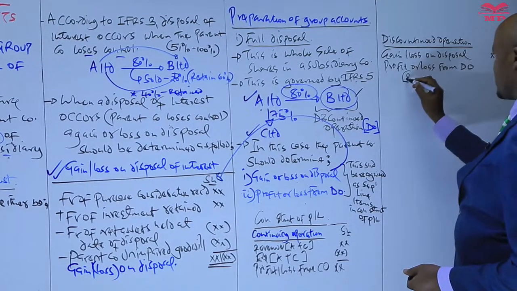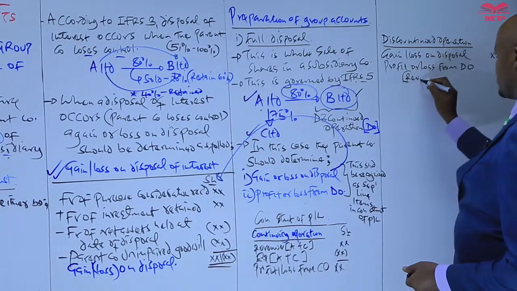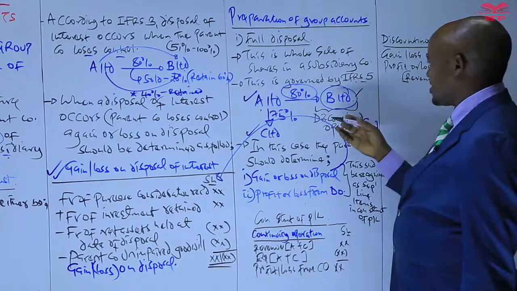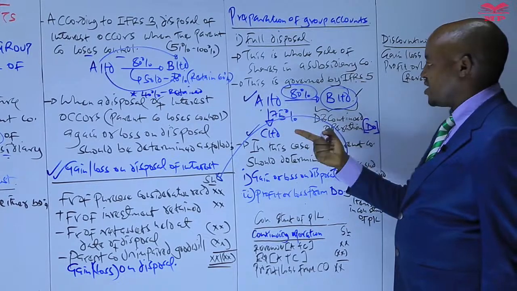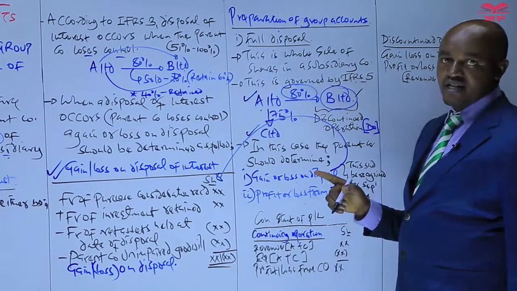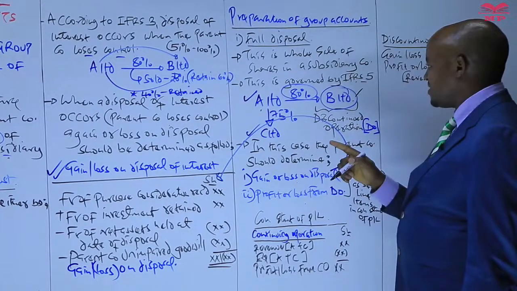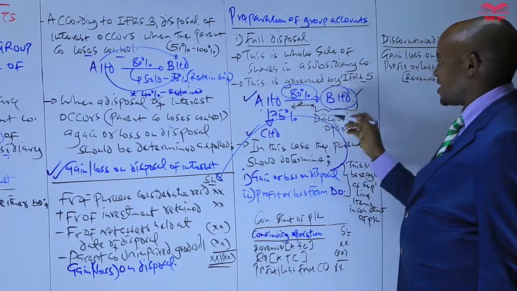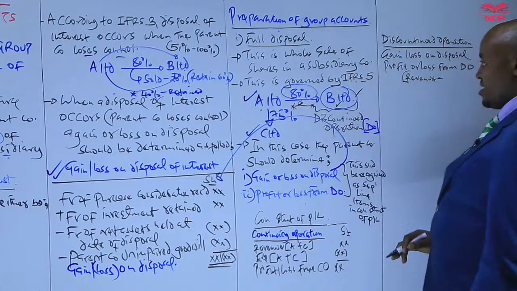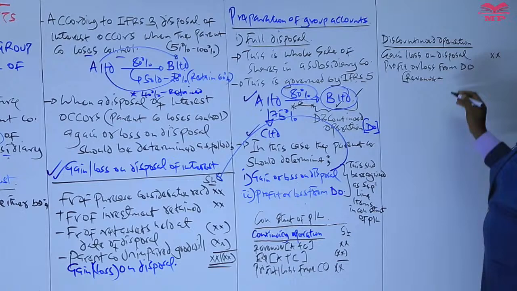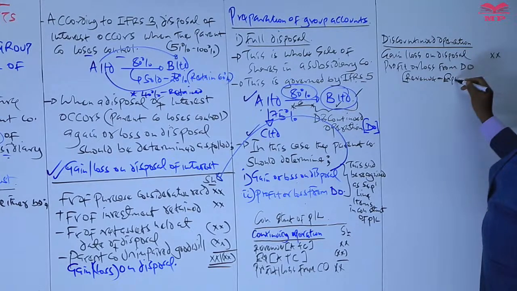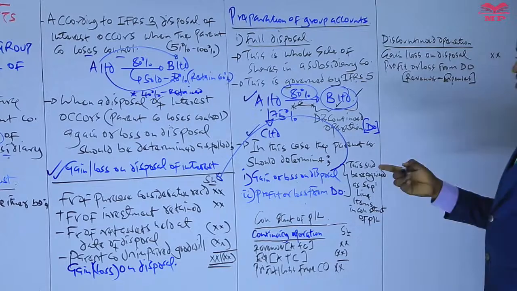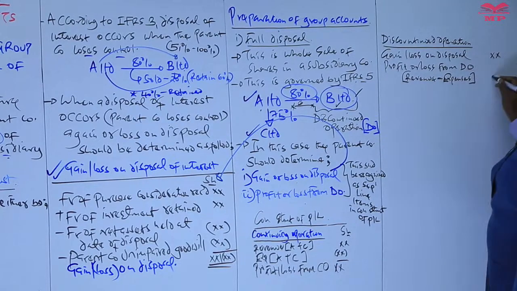So how do we determine this profit or loss from discontinued operation? So we take the revenue of this company. For example, the parent company sold the shares held in B Limited 6 months from the start of the current financial year. So in that case, you take the revenue of B for the first 6 months, and also its expenses for the first 6 months, and then determine the profit or even the loss which was reported by that subsidiary B, which was fully disposed. You'll get the profit or loss from the discontinued operation.